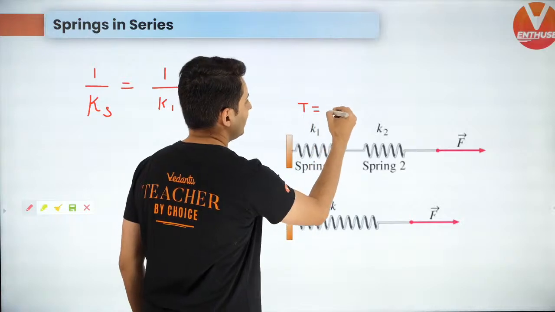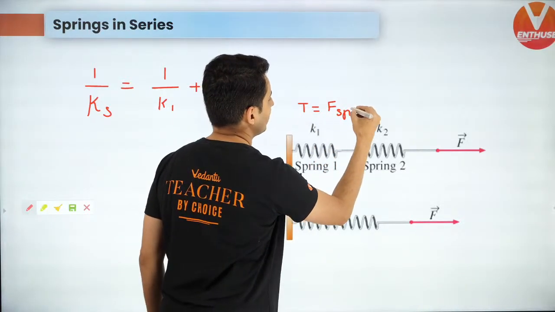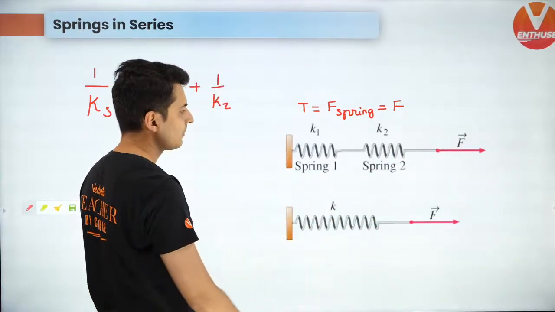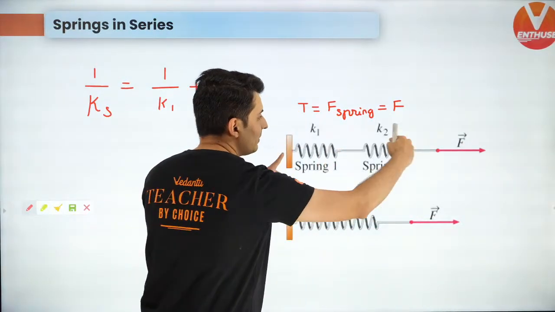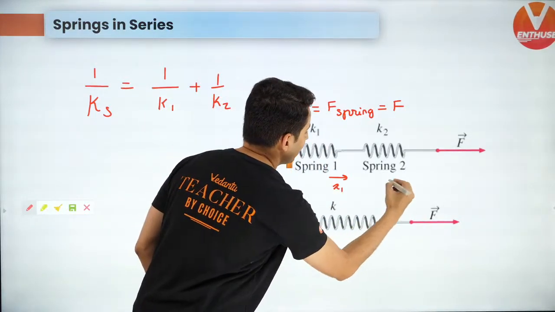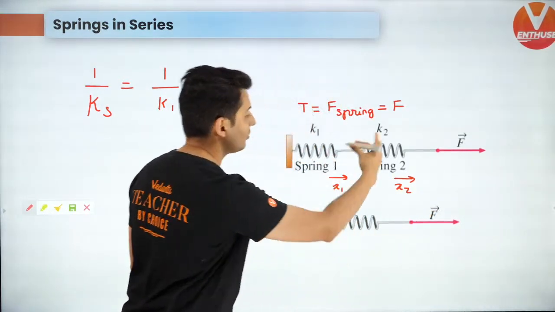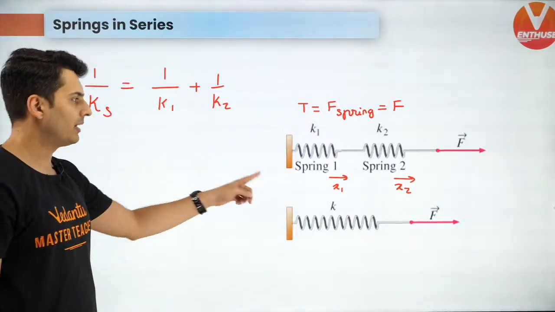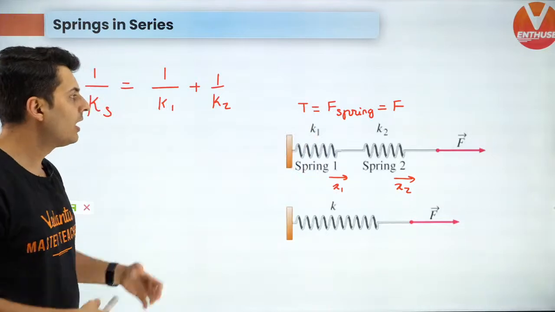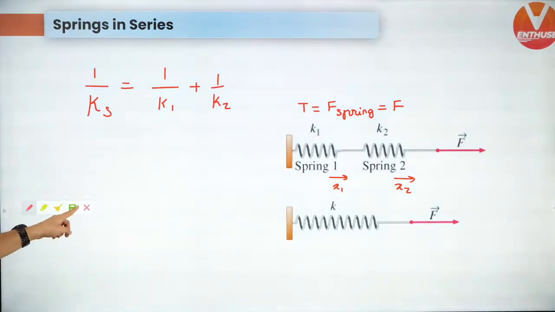So the tension is itself the spring force, which is also that pulling force. So tension, spring force will be same in all of them, but what will be different will be their extensions. Their extensions won't be the same. Remember that. So each spring will be extending by different amounts depending on how much is their spring constant.